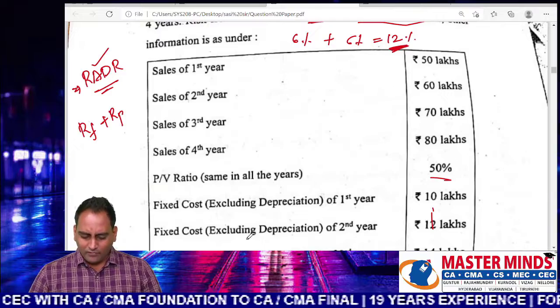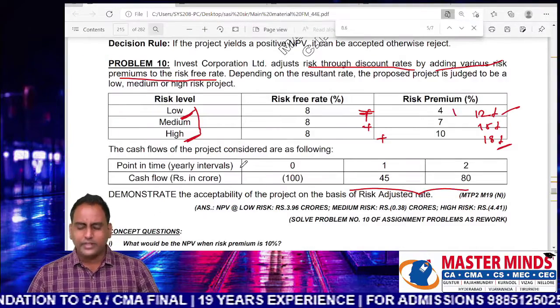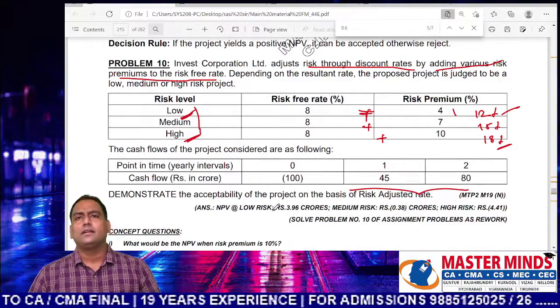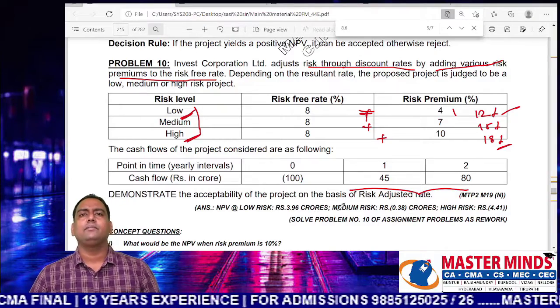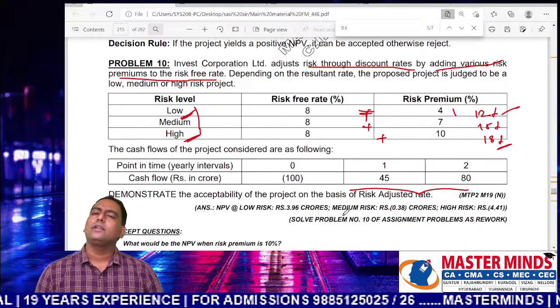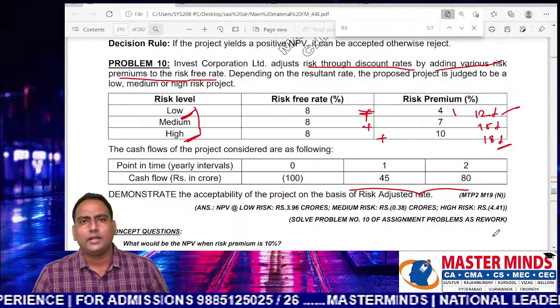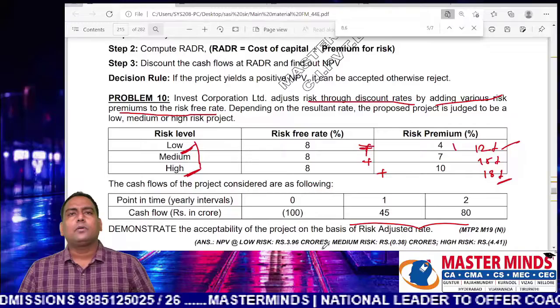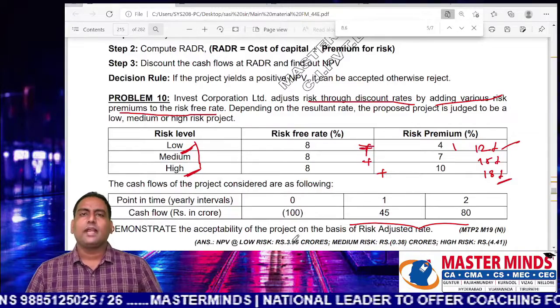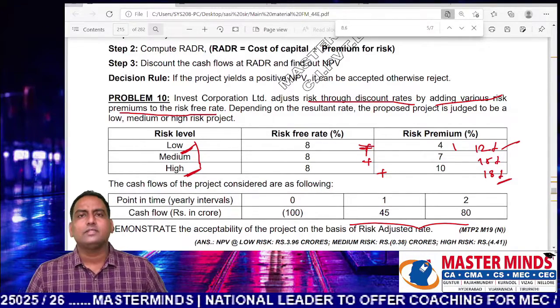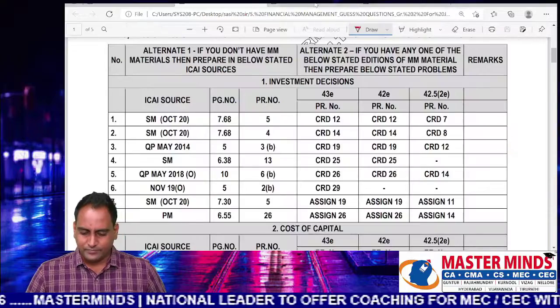Therefore, after doing this problem, the student can calculate the risk adjusted NPV with ease. So there is no difficulty in the estimation of NPV using the RADR approach. In fact, this problem number 10 is much more advanced compared to the question which is given in the examination.